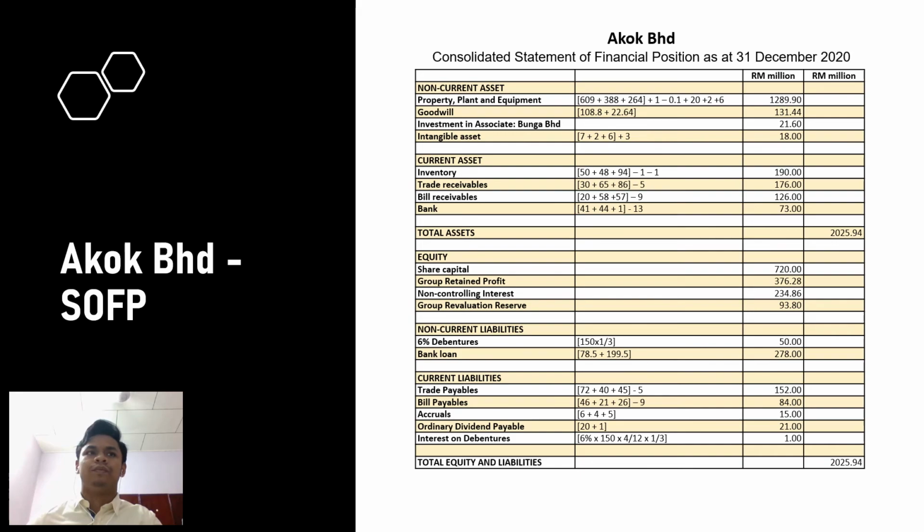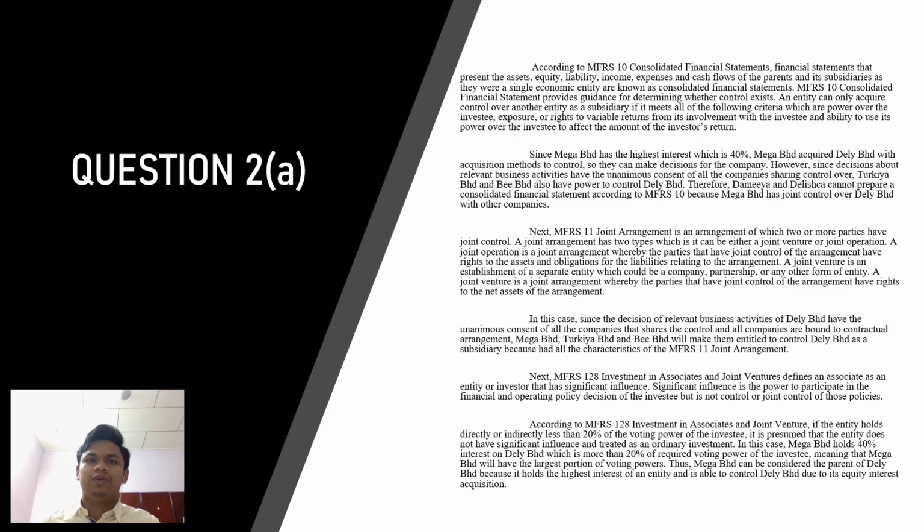Thank you. So okay, we go to question 2A. I will tell about the answer for question 2A only, not explain too much. So the answer will be: since Mega Berhad has the highest interest, which is 40%, Mega Berhad acquires Daily Berhad with acquisition method to control, so they can make decisions for the company.